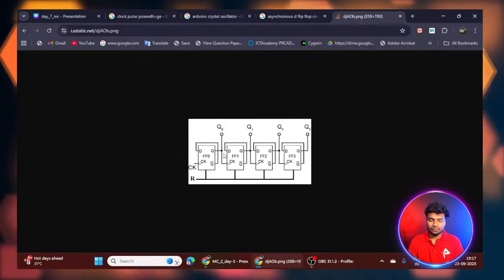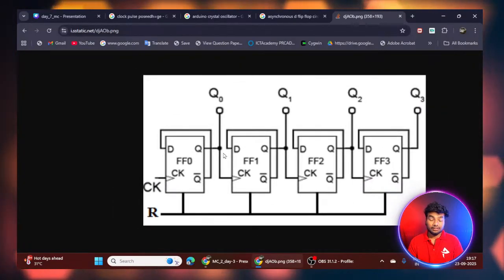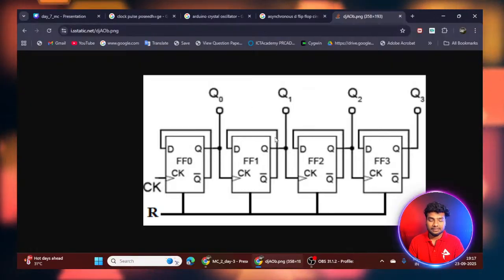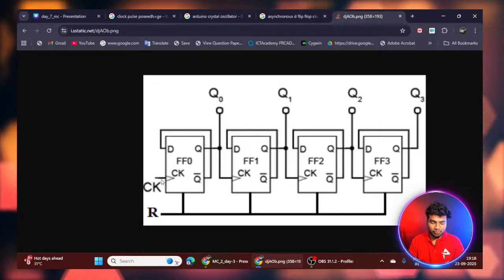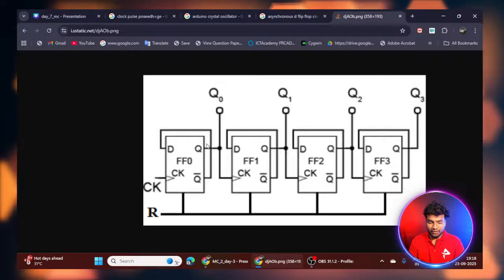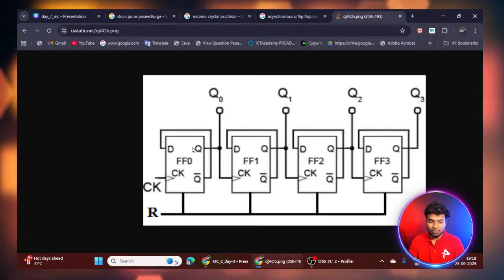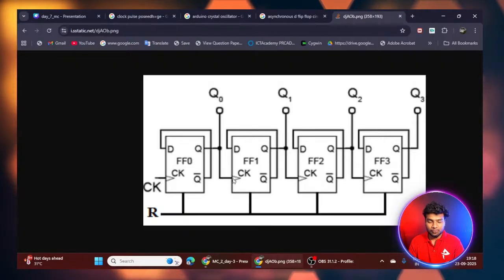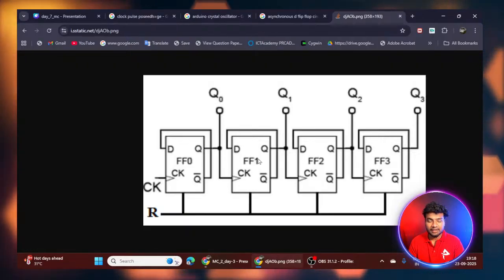Here I have connected four D flip-flops in serial. I'm giving the clock input only for the first D flip-flop, and then it gives an output. The output of this D flip-flop I give as the clock input for my second D flip-flop.